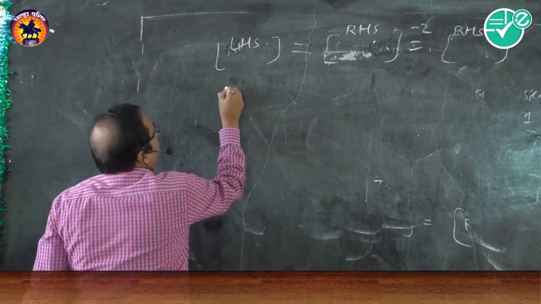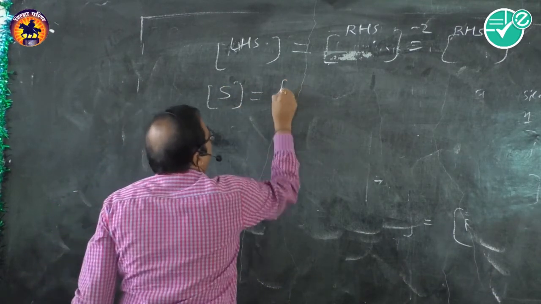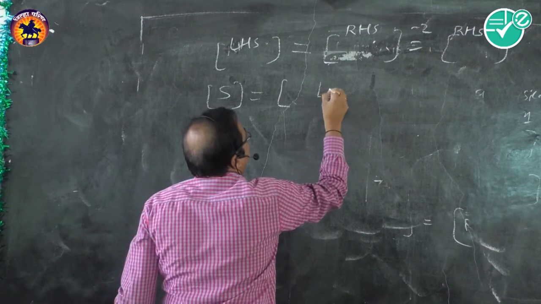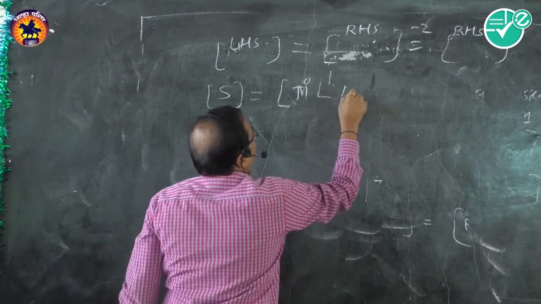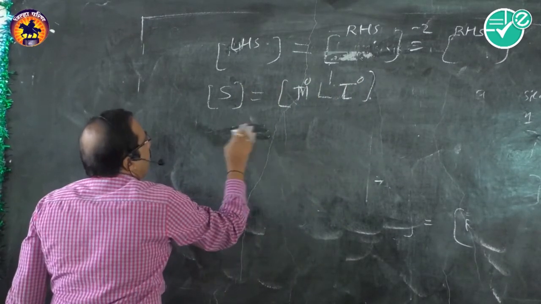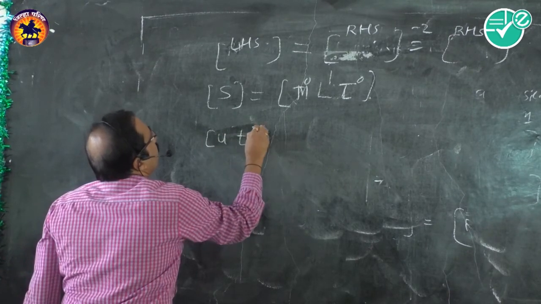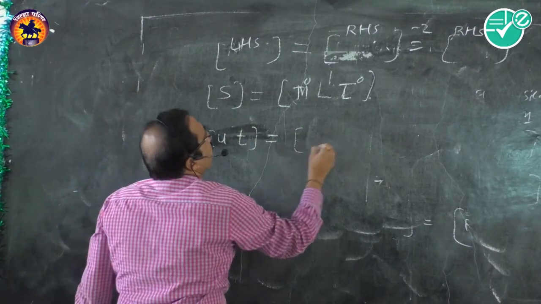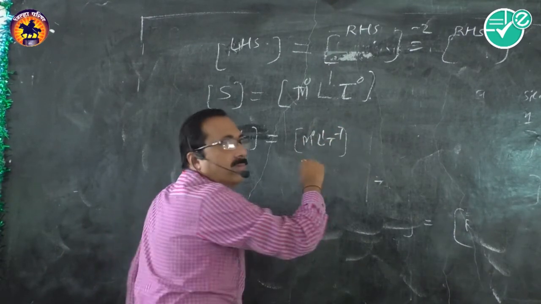So what is given on the left hand side? S, the displacement. We know the dimensions of S: L1, and all other terms are L0, T0. S is equal to u into t. What are the dimensions of velocity? M0 L1 T minus 1.